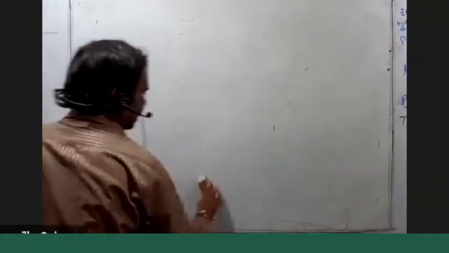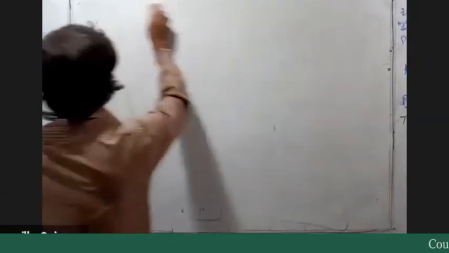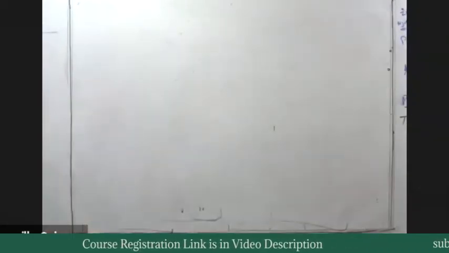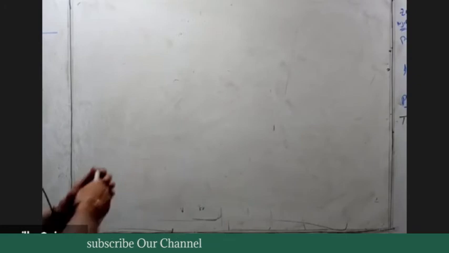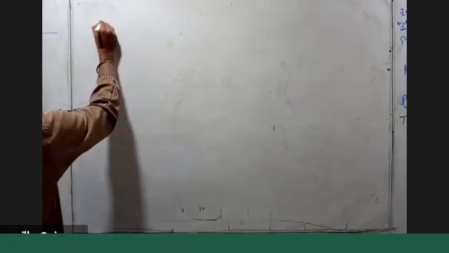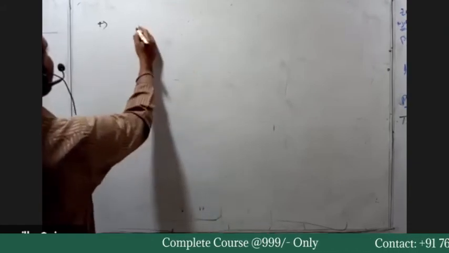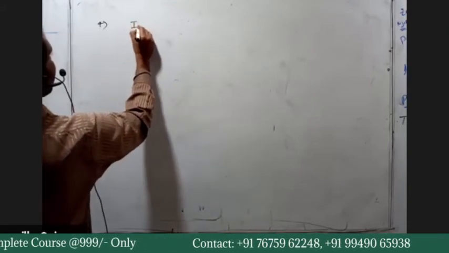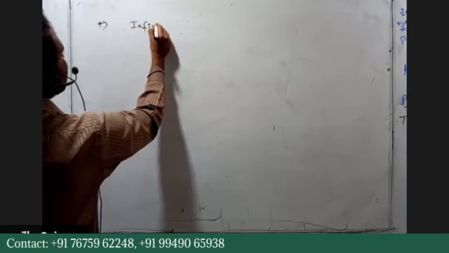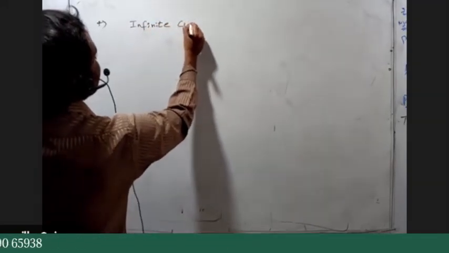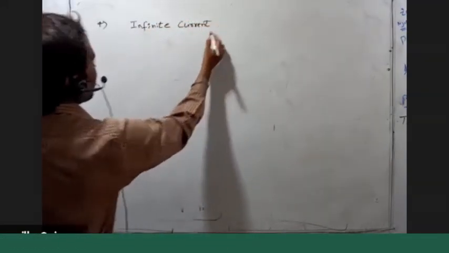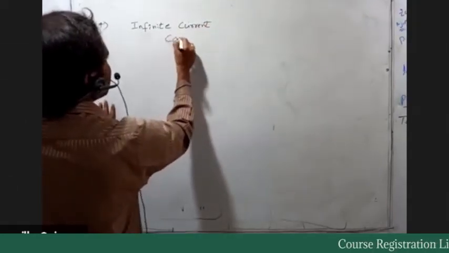When we consider the infinite current carrying conductor, the next one, the fourth, is magnetic field induction at any point due to the infinite current carrying conductor.